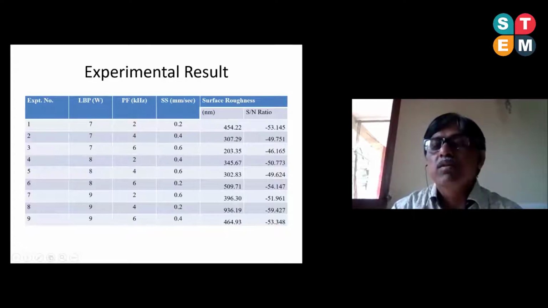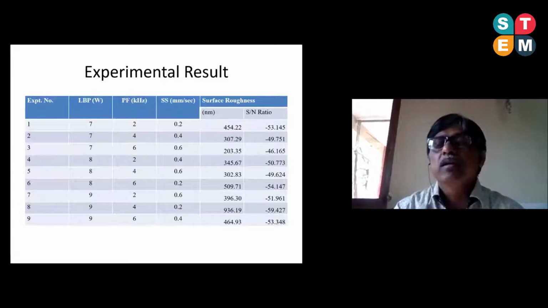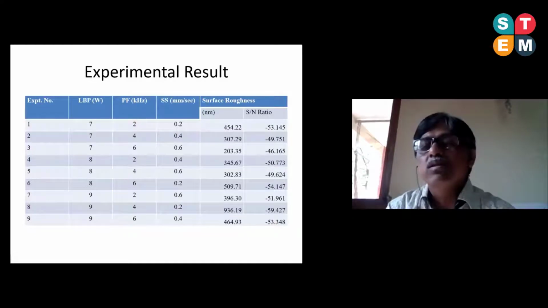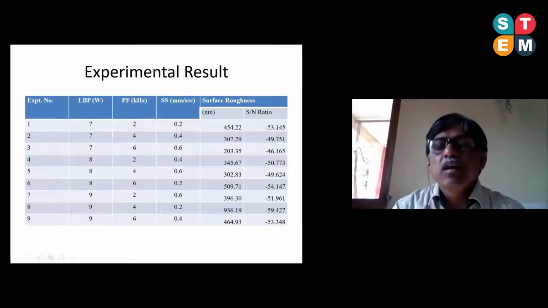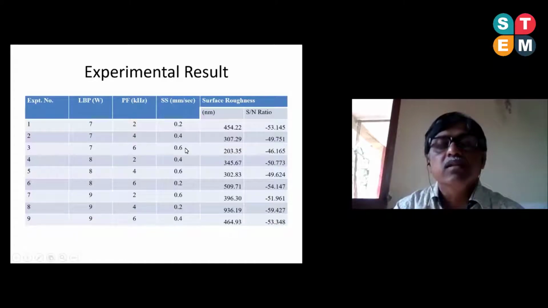We can calculate it automatically also. There is a software, Minitab. So by applying Minitab we can get this value, or through calculation also we can get these values. And out of these values, this is the minimum value that we have achieved, 203.35, and it is available at the third experiment, where the corresponding values are 7 watt, 6 kilohertz frequency, and 0.6 millimeter per second scanning speed.